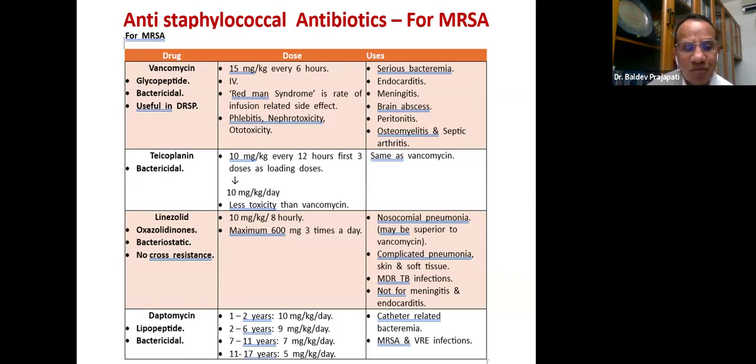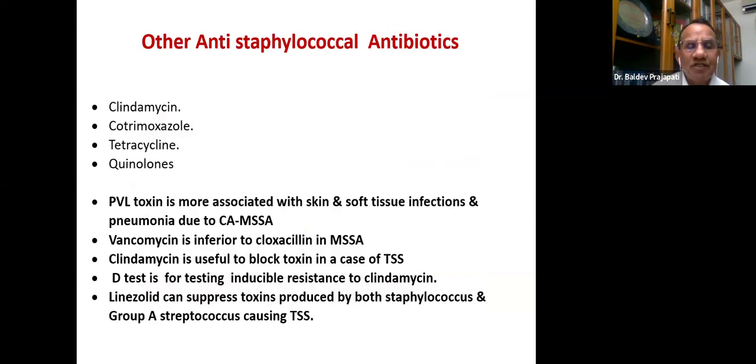Even very serious problems in the ICU, daptomycin and this type of drugs can be used. So this is very important. Even for common skin infections, you can go for clindamycin, cotrimoxazole, tetracycline, quinolone.